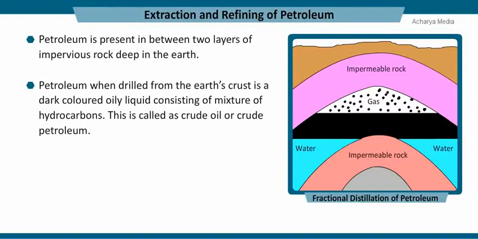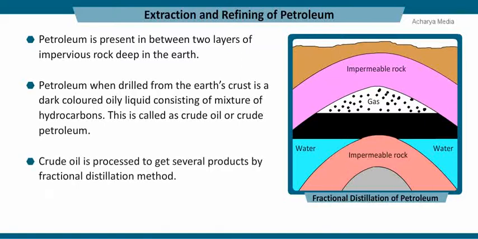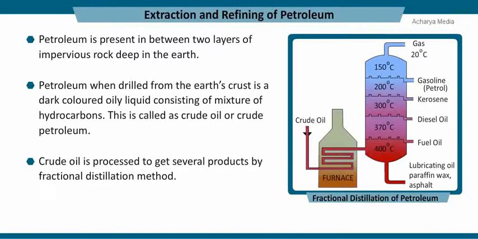Petroleum, when drilled from the Earth's crust, is a dark-colored oily liquid consisting of a mixture of hydrocarbons. This is called crude oil or crude petroleum. Crude oil is further processed to get several products by a process called fractional distillation. Now let us see the fractional distillation method of petroleum.